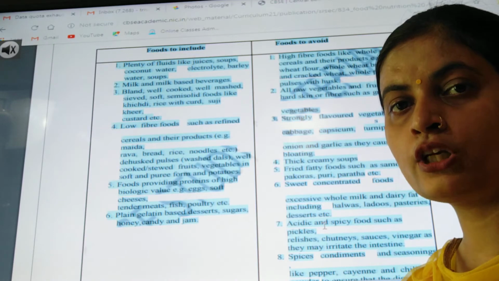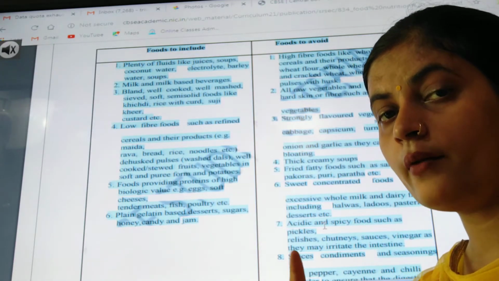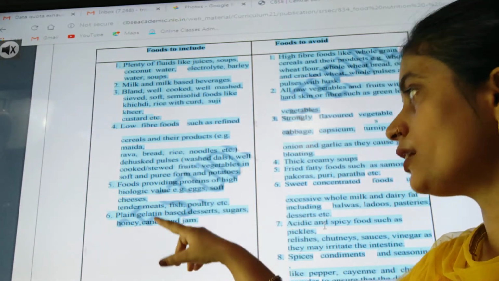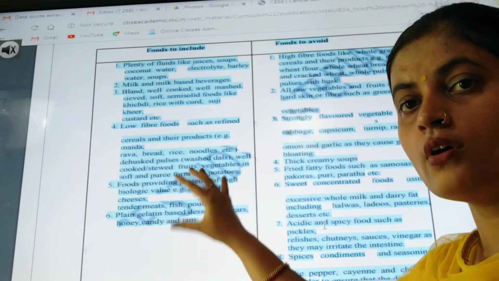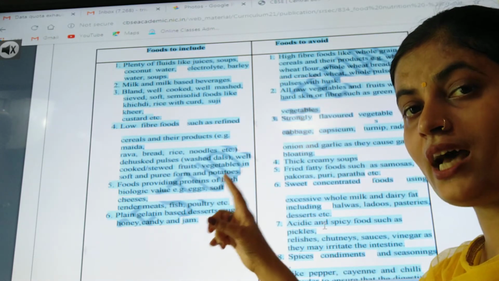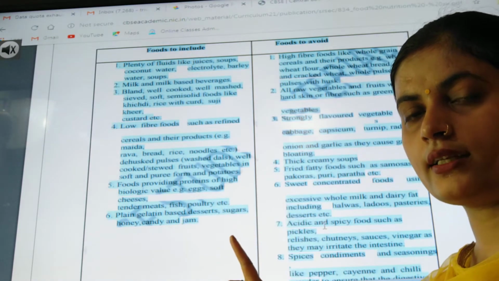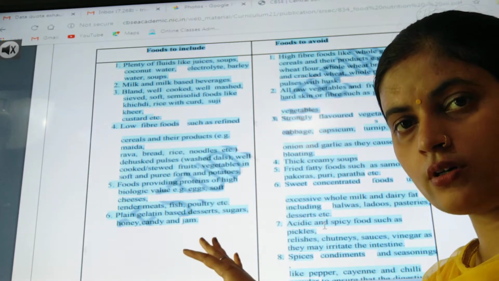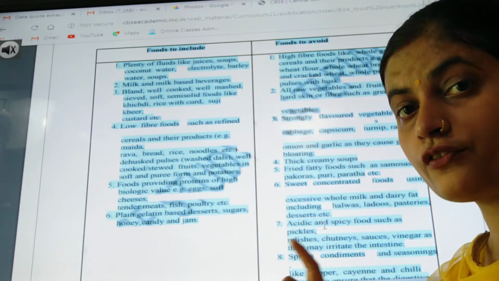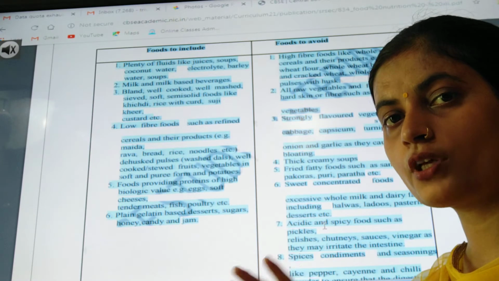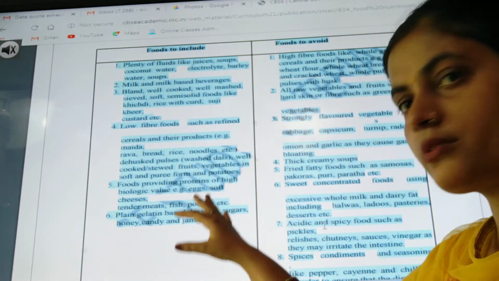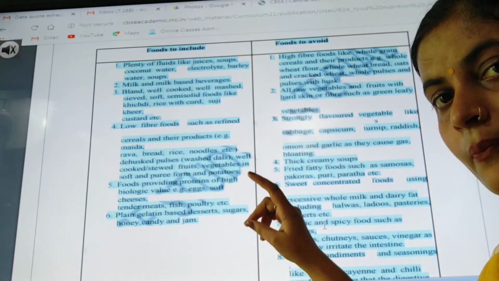Now the things which are included in our diet, I'm just reading the keywords from there and leaving this space for you. Just read out the things which have to be included in the diet. There is a page of your ebook which is there on the website of cbsc.nic.in. From there you can download it, but I'm just leaving it also for you to read out.